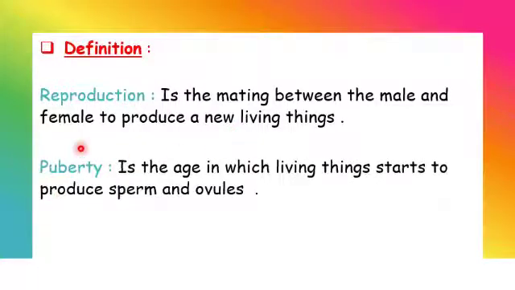Okay, what is puberty? Puberty is the age in which living things start to produce sperms and ovules. It is the age in which humans or animals can start to produce sperms and ovules. We talked in class about sperms. They are the sex cells for the male, and ovules, they are the sex cells for the females.